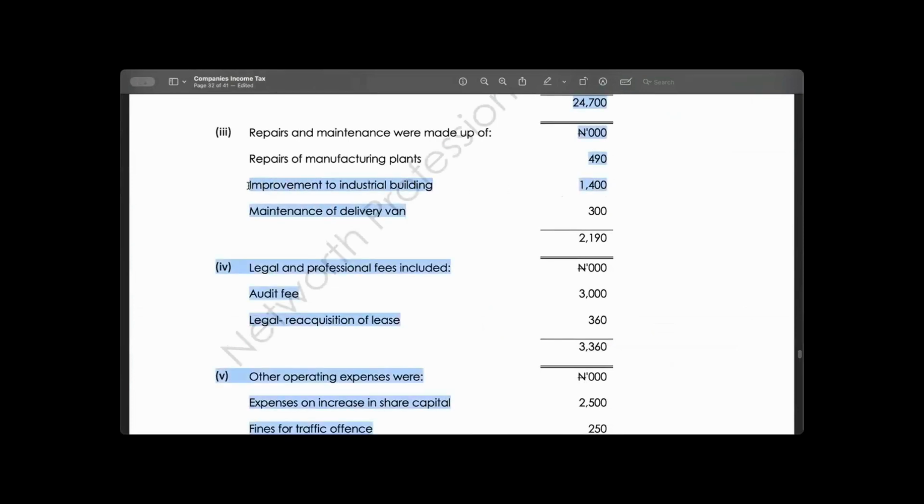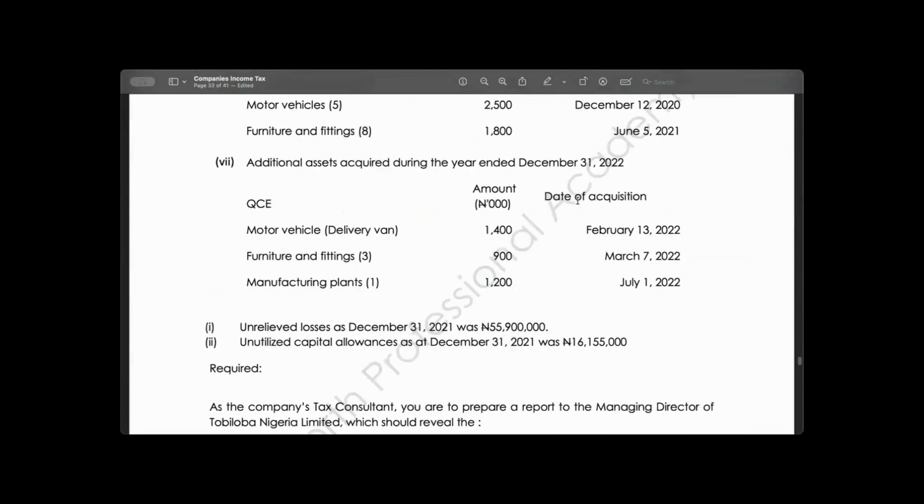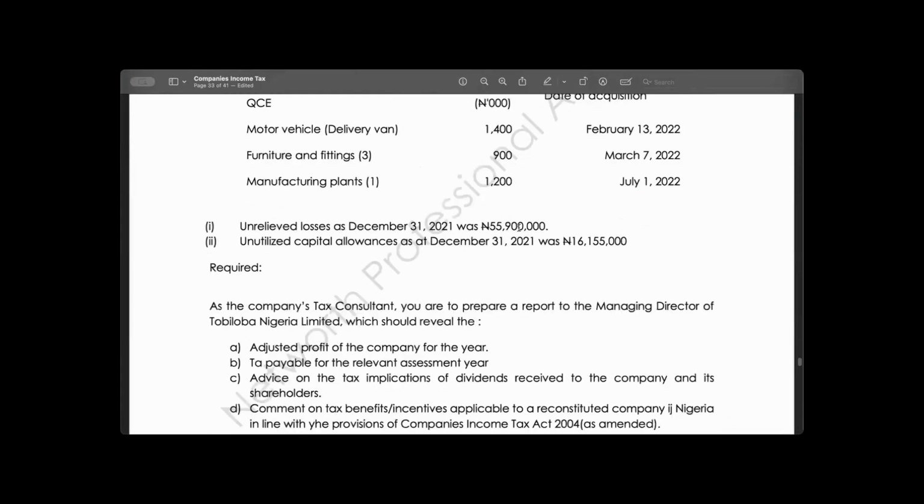We introduce it as a new asset. Improvement of building is capital in nature, so we are going to calculate initial allowance and annual allowance on that, which we have done. On the delivery van, we acquired for 1.4. Delivery van is supposed to use 4 years. Furniture and fitting will use 5 years because the annual allowance rate is 20%. And for plants, it's going to use 4 years because the annual allowance rate for plants is 4 years.